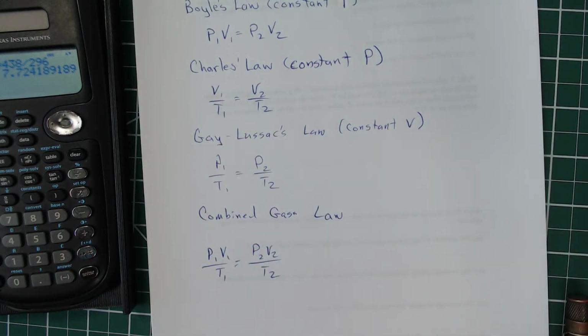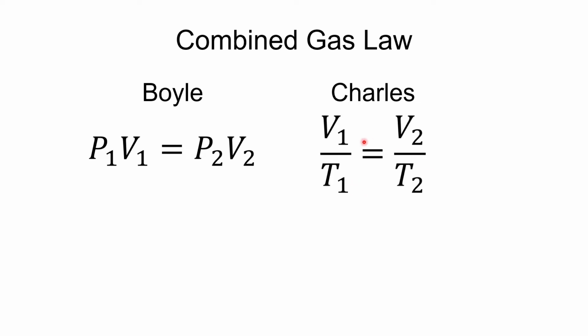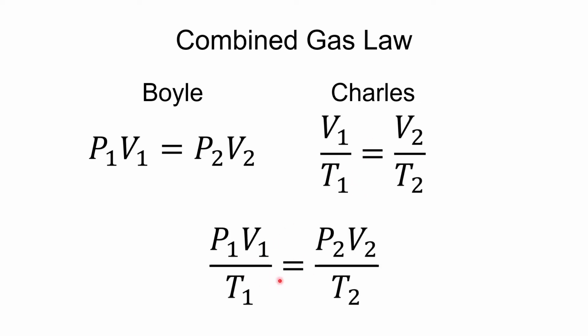So let's go back over here to the presentation, and we'll see that with Boyle, P1V1 equals P2V2, here's Charles, and we can combine those together to give us P1V1 over T1 equals P2V2 over T2.